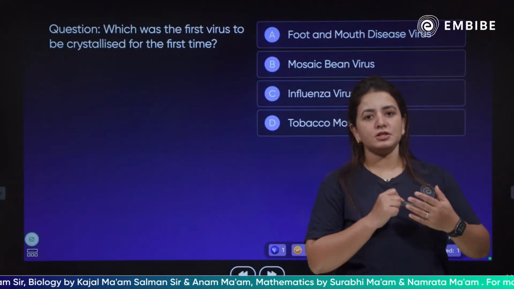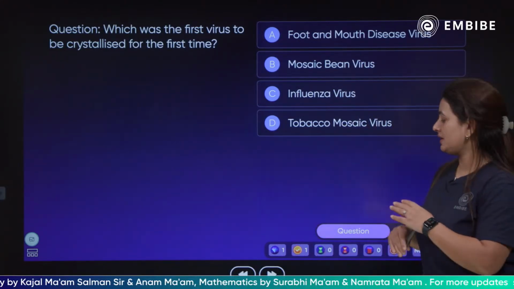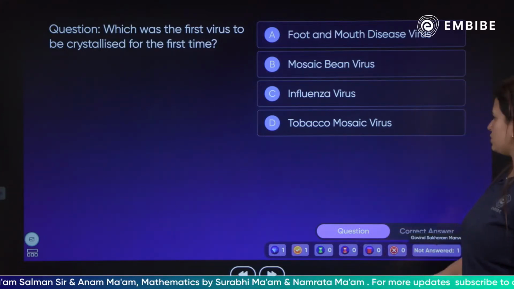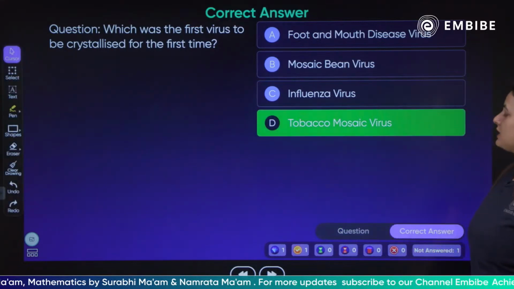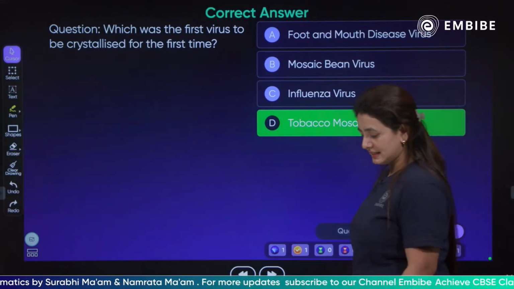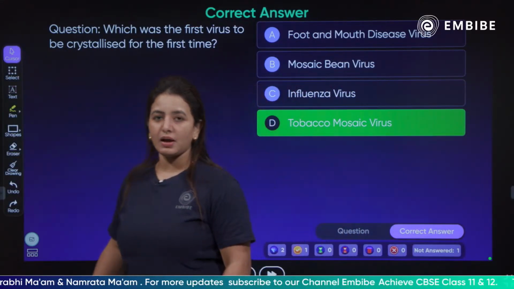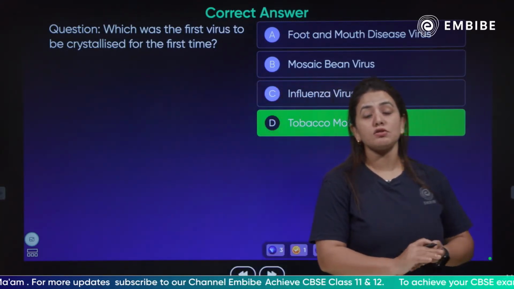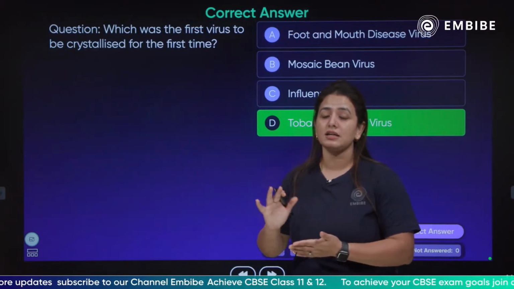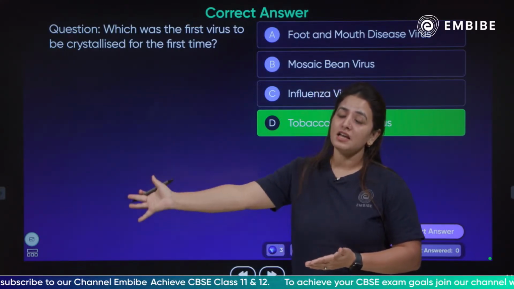Which was the very first virus to be crystallized for the very first time? Children, the virus which was crystallized for the very first time was the tobacco mosaic virus. Yes, the tobacco mosaic virus was crystallized for the very first time, because this is also the first virus which led us to the discovery of the viruses.